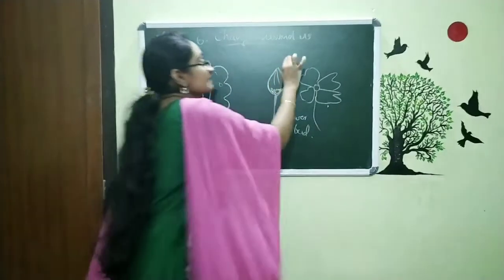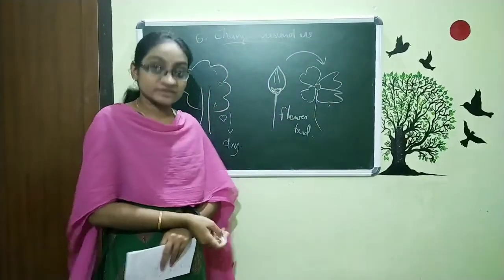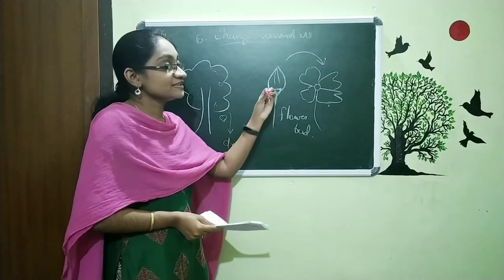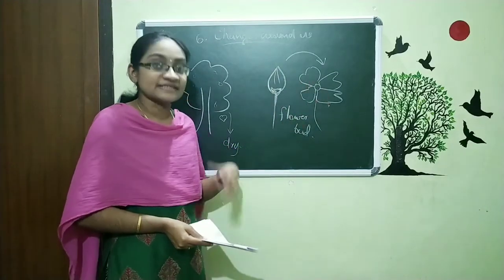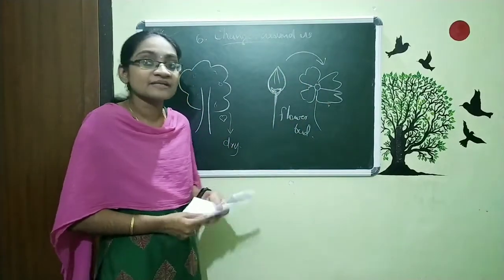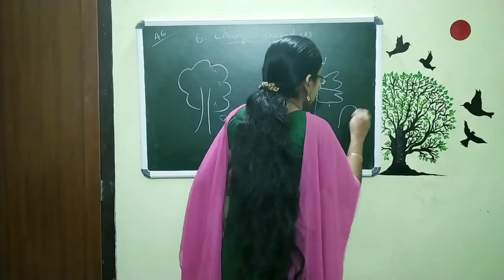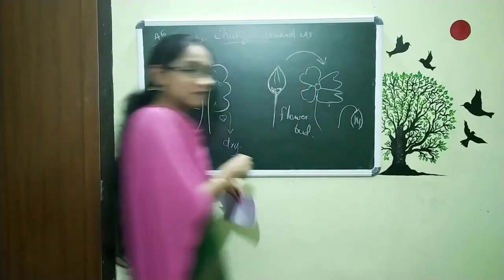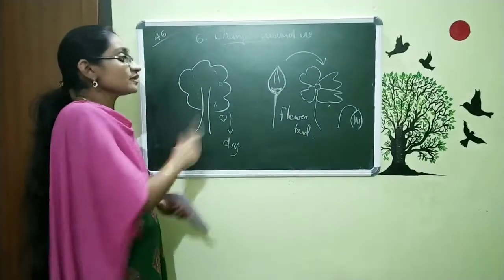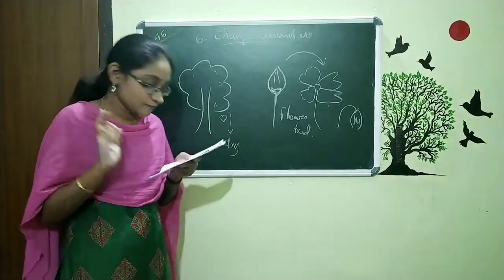This is also a type of change. The bud which blooms into a flower is a change, and after that the flower will dry. So here also we can say it is a type of change.